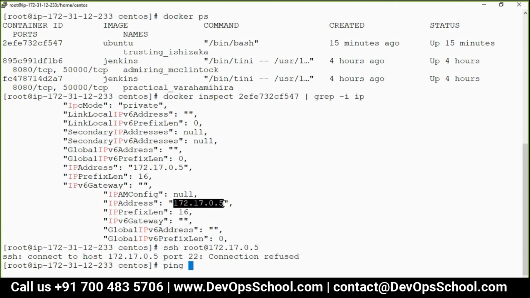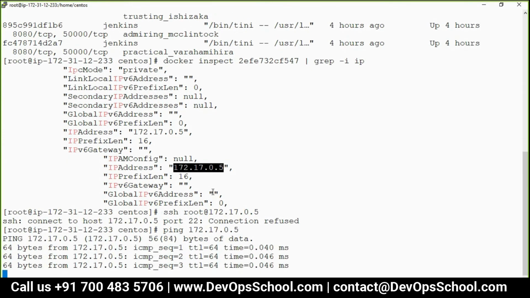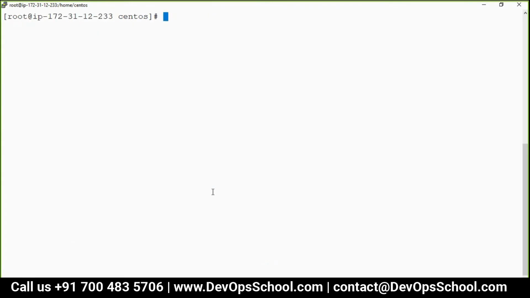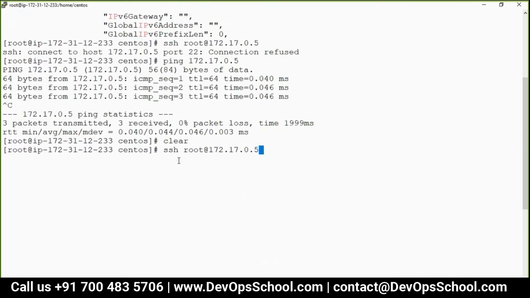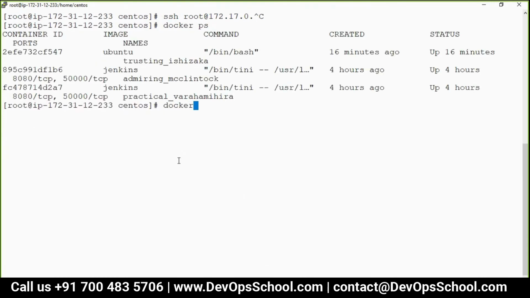Ping. No. Try with the execute command. Docker exec.